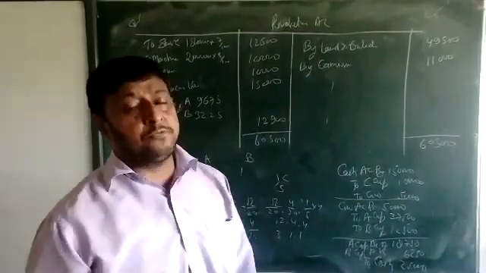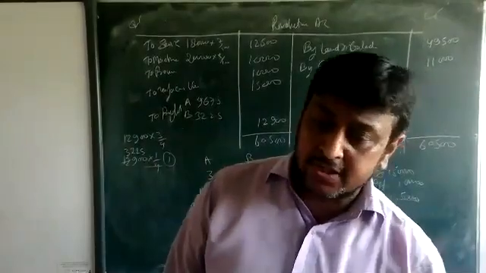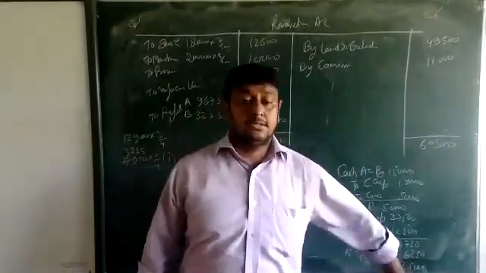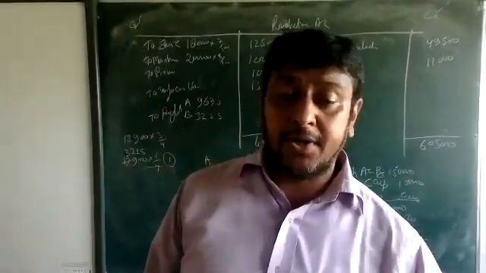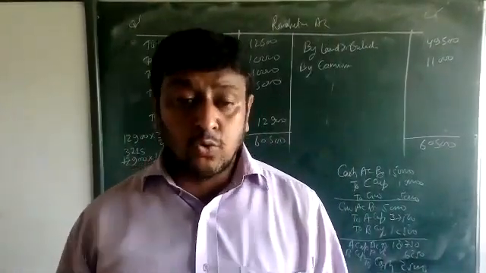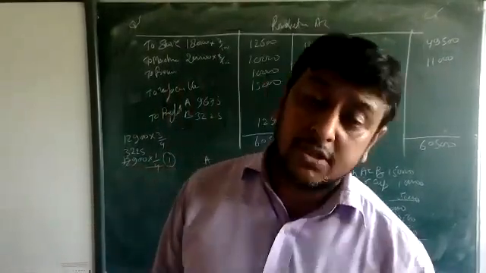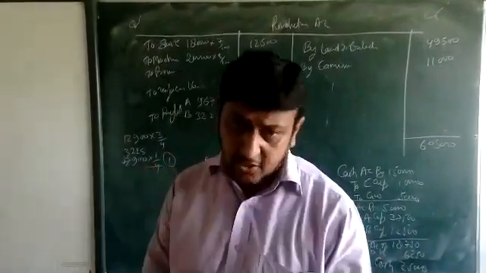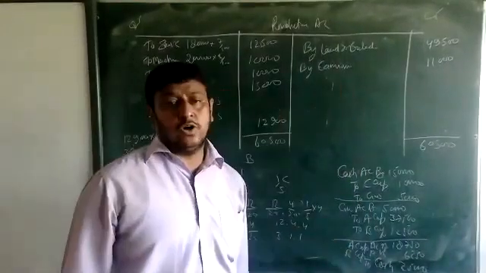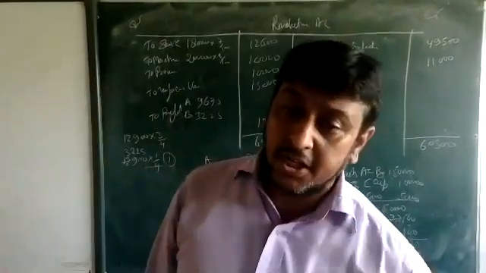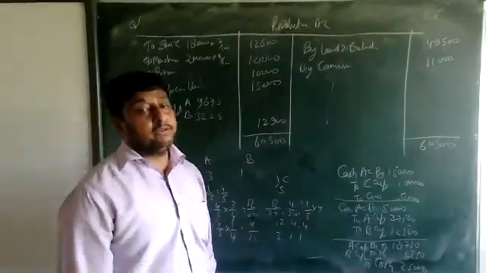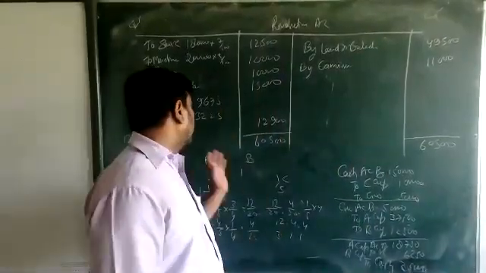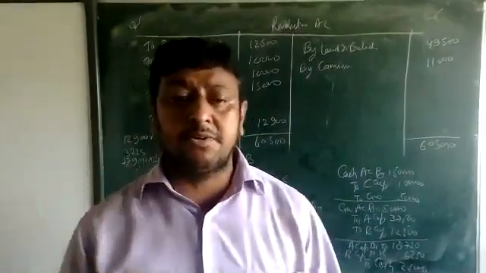Then they say 5% provision, and provision is always done on the debtors, beta. So debtors 2 lakh, and we calculate the provision on this 2 lakh. The amount is 10,000. Okay. Then the commission, given in the question as 11,000 received, is income, credit side. Unforeseen liabilities 15,000: we have to pay it, so it is shown on the debit side.